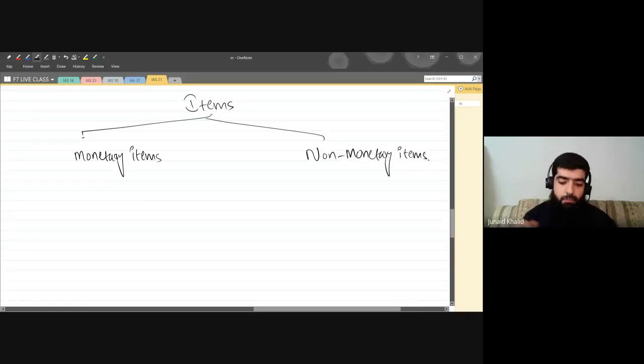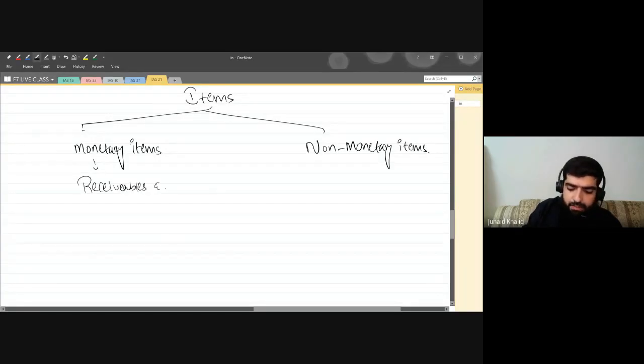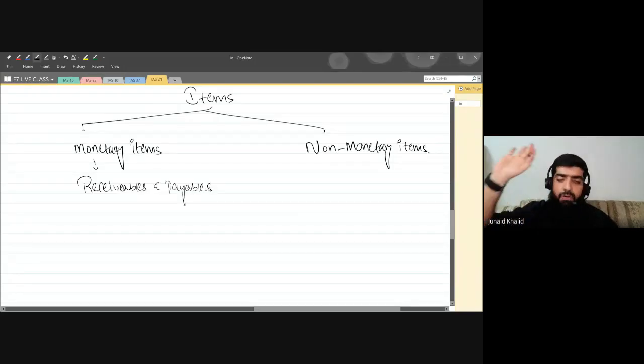Now, what do we mean by this? What are monetary items? Monetary items are receivables and payables, which means all kinds of receivables and payables are known as monetary items.